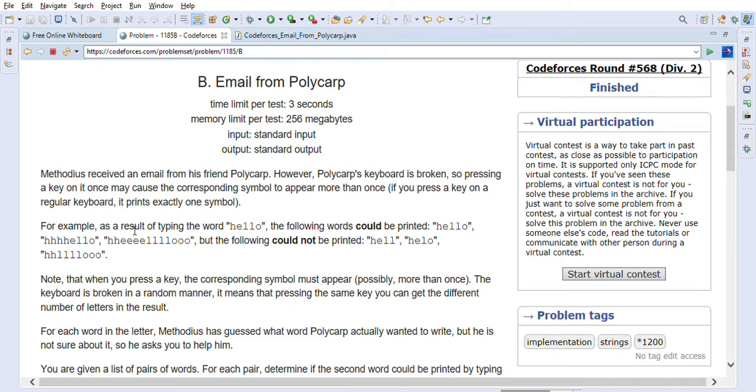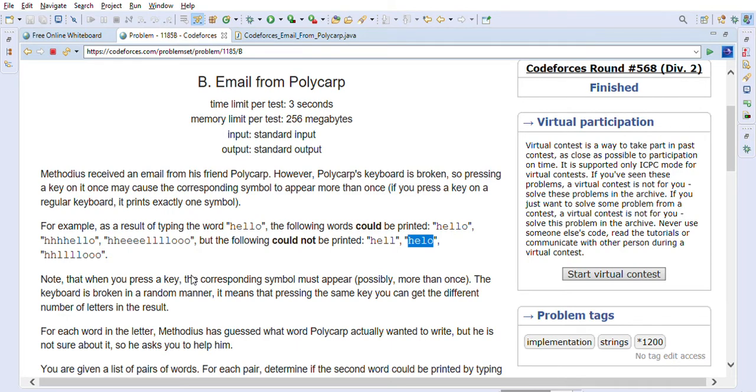The same symbol. So for example, as a result of typing the word hello, the following words could be printed. Hello can be printed, or H can be printed multiple times, then E multiple times, then L multiple times, O multiple times. So this is possible, but words like HELL are not possible, because O is missing here. Then HELO, here L is missing. Double L is needed, but only a single L is there. So note that when you press a key, the corresponding symbol must appear, possibly more than once.